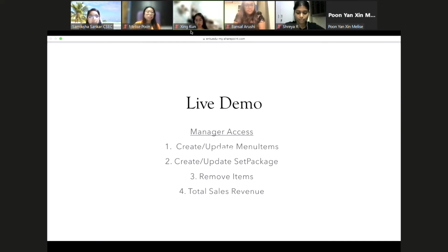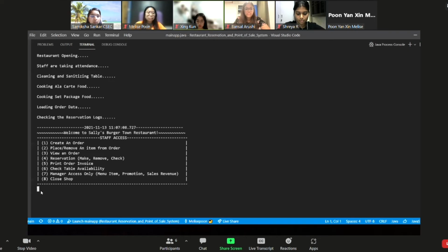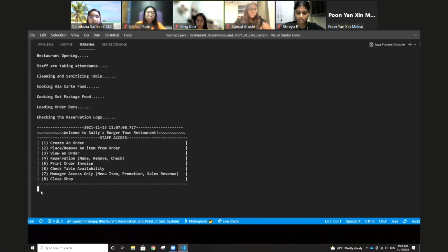Also, staff members should not even be able to access these functions without the password, to prevent sabotage by any members. Now let's go into the terminal to see how the manager access works. Firstly, let's go into the manager access by typing in 7.